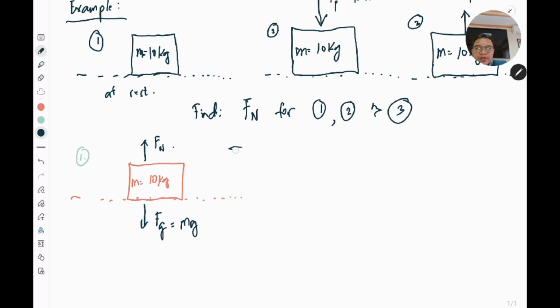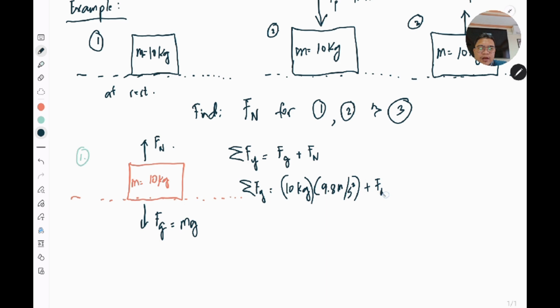So the sum of all the forces in the y dimension is equal to the sum of all the forces acting also in the y dimension, in this case Fg plus Fn. Substituting the variables, Fy equals, you know that mg here is mass, which is 10 kilograms times 9.8 meters per second squared plus Fn.